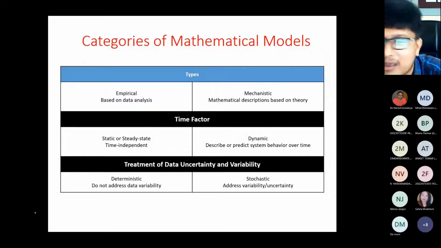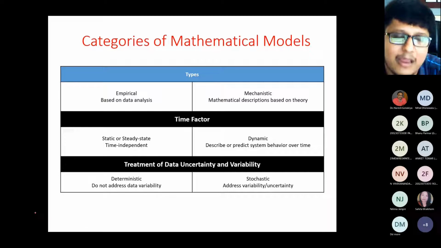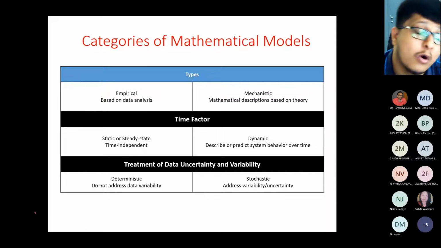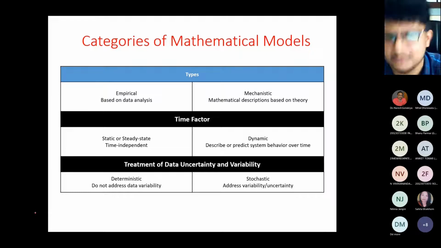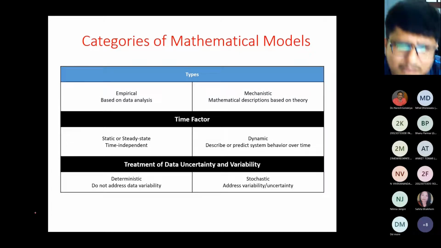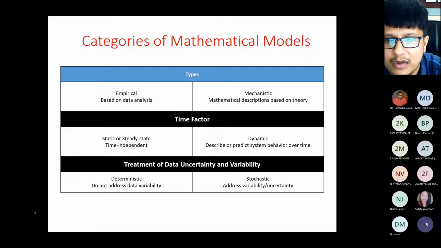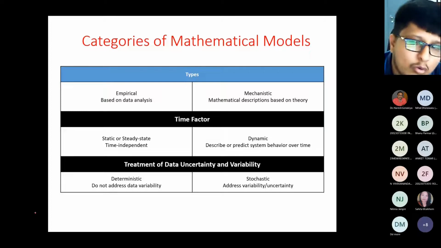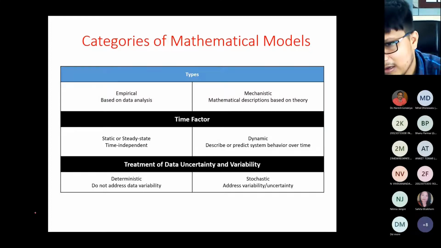Second is the mechanistic approach. Mechanistic approach means certain equations are involved based on the theory. It cannot be directly worked out with the help of the data which we got from certain agencies. We need to apply some equation. We need to develop some equation, right? So that is how we can do. It is based on the theory. Take the example of Darcy's law. Q is equal to K into I into A. So that is purely based on theory, right?